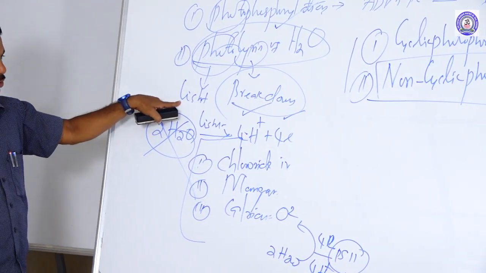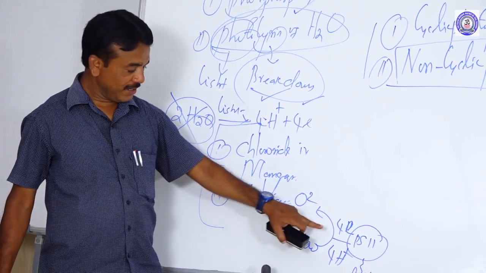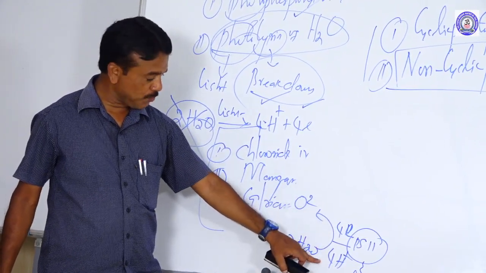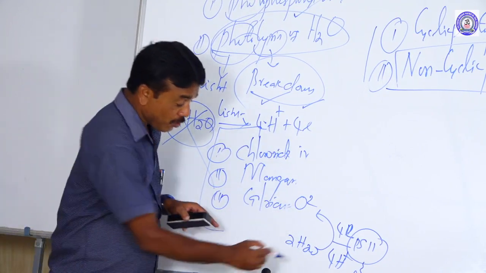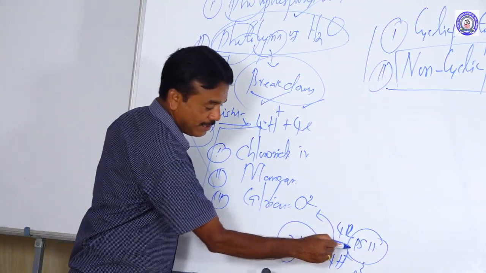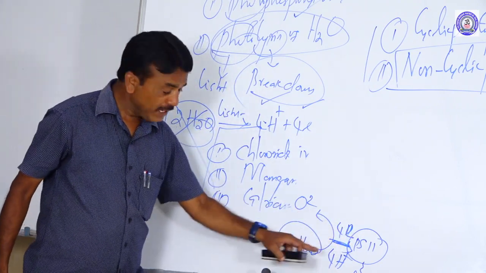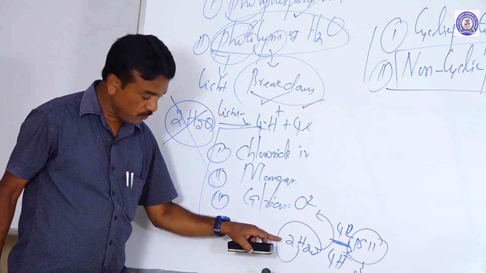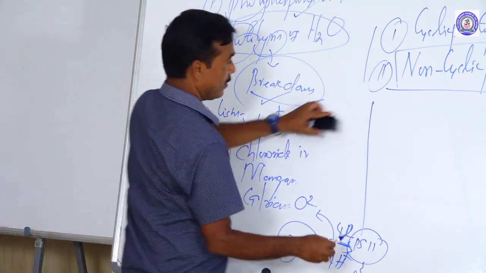That's another indication to you. Splitting of the water molecule releases electron, proton and oxygen. So the water molecule breaks down, and the electron is taken up by photosystem 2, which then expels electrons toward photosystem 1.